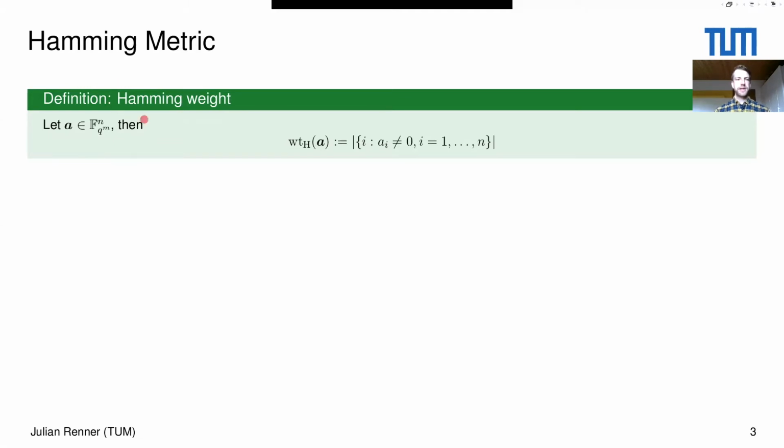The Hamming weight of a vector is defined as follows. Assume we have a vector a of length n over the extension field F_{q^m}. Then we say its Hamming weight is equal to the number of non-zero positions of the vector.